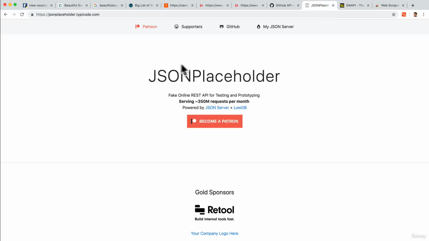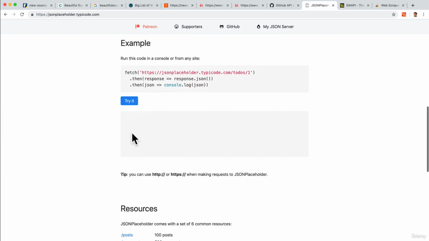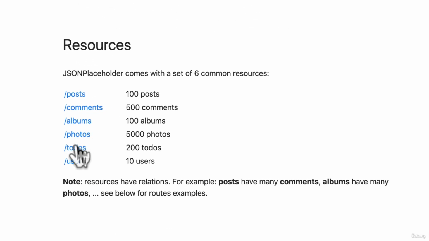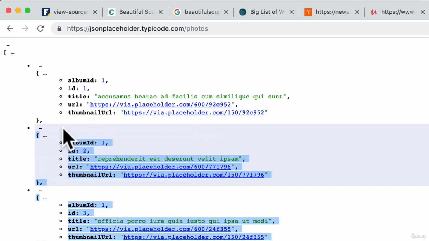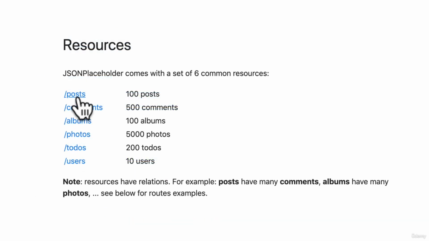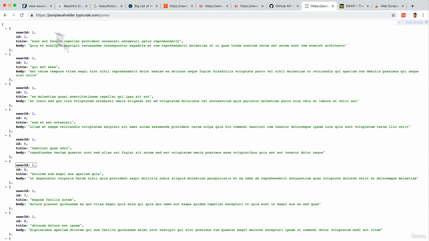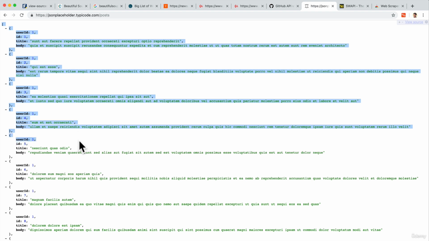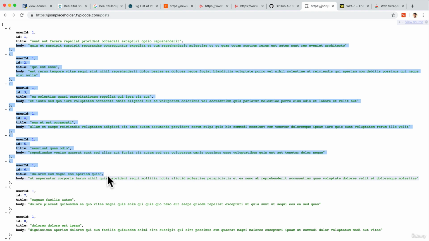We also have things like the JSON Placeholder, which I really like to use when building simple projects where we can get different information, like photos. You can see here that this is an API that gives us information with different photos that we can use. Maybe we have different posts that we can use. And again, these are what we call in JSON format, which isn't HTML, but just a cleaned up version of data so people can use it.